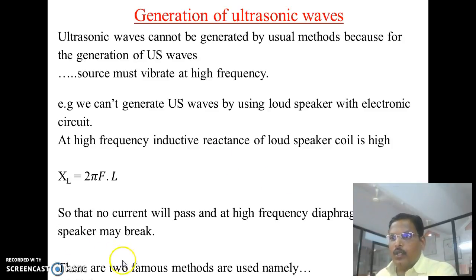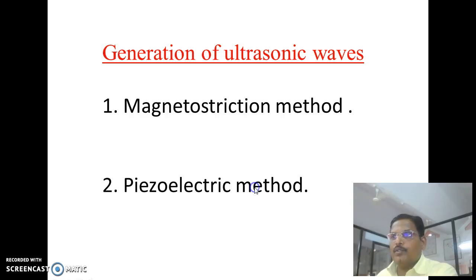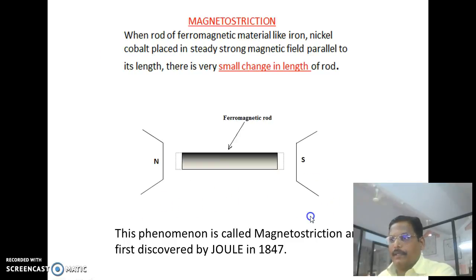So there are two methods that can be used for the generation of ultrasonic waves. The first is the magnetostriction method, and the second is the piezoelectric method. Now let's see what magnetostriction is.